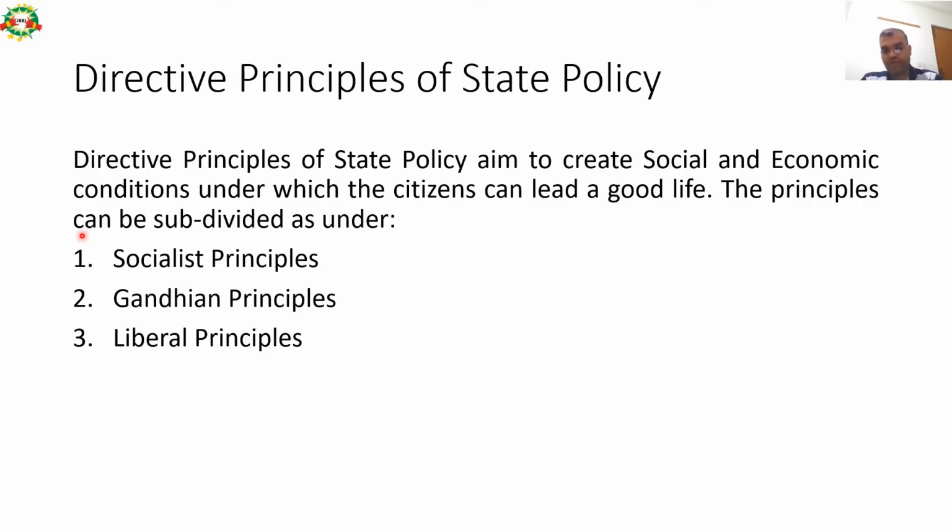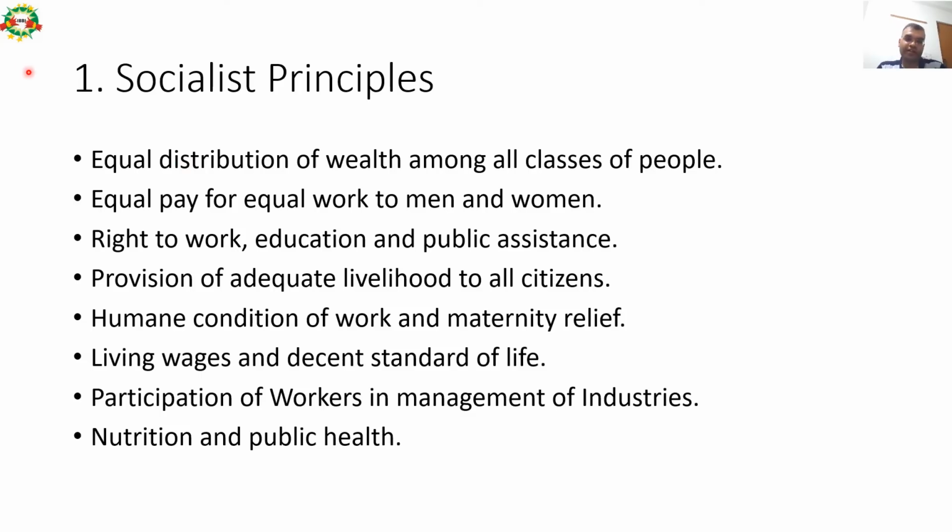The first group of principles falls under socialist principles. Then second is Gandhian principles, and third one is liberal principles. Let us see each of them one by one. So the first category of socialist principles includes equal distribution of wealth among all classes of people. So that is the aim of the state while making their policy.